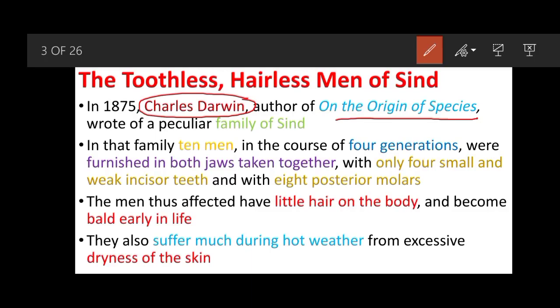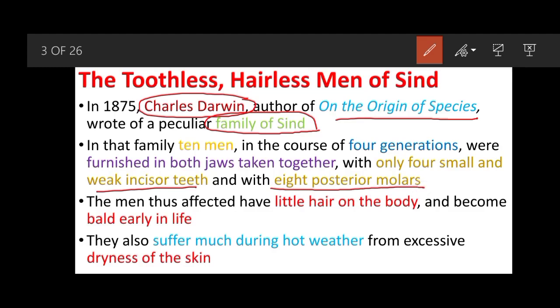He has given an example of a family from Sindh, and around 10 men of this family in four generations were having both jaws together, with only four small weak incisor teeth and with eight posterior molars.